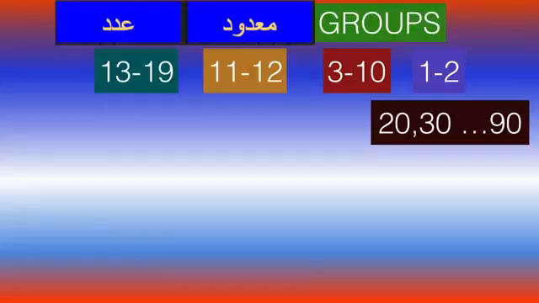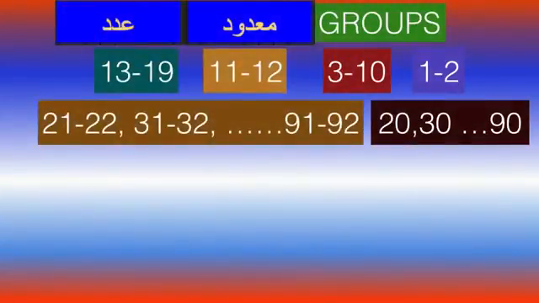And then the next group is the uqud, which are in the pattern of jama muzakkar salim, like 20, 30, 40, and they will remain the same whether the ma'dood is muzakkar or muannas. They're not going to change, and they will decline as jama muzakkar salim, like una and ina.